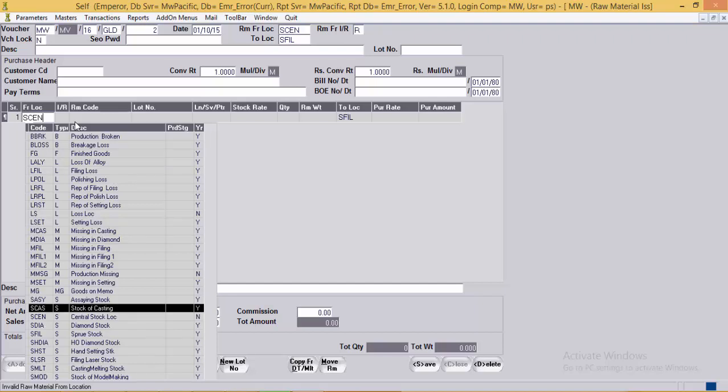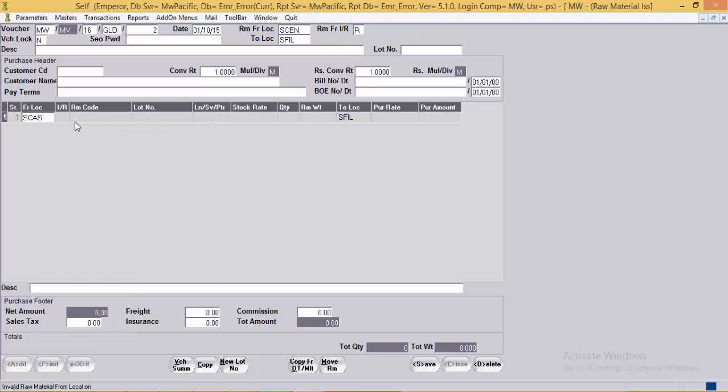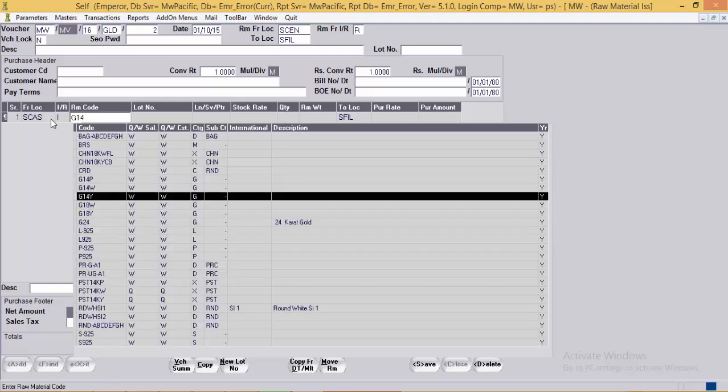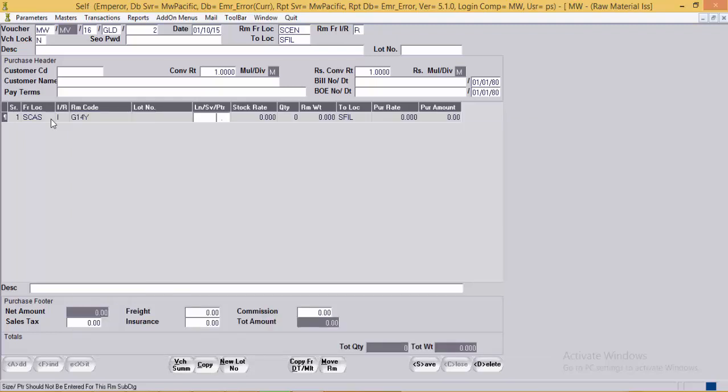We'll take the location as stock of casting instead of stock of central, as it is an invalid location. Stock of casting is issuing G14 yellow, 5 grams to stock of filing.